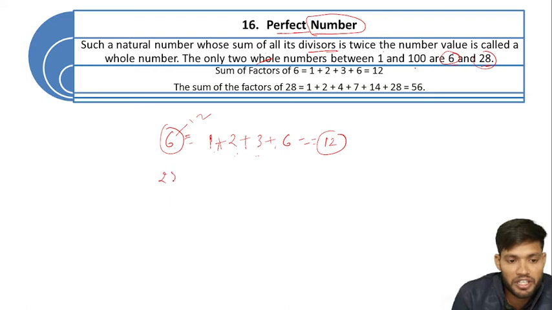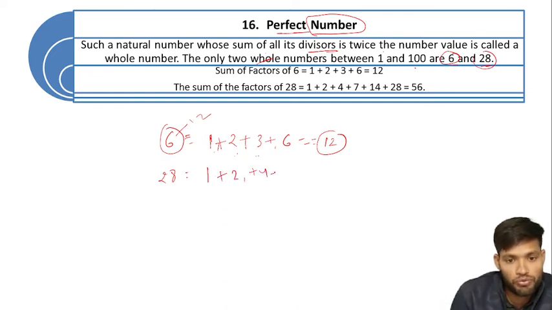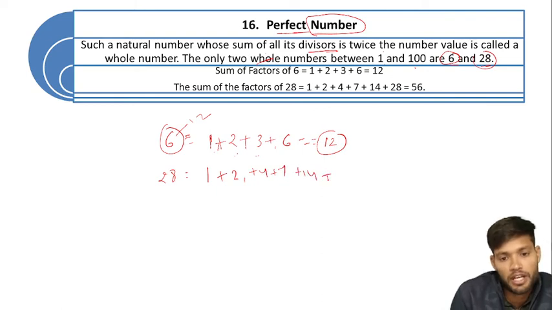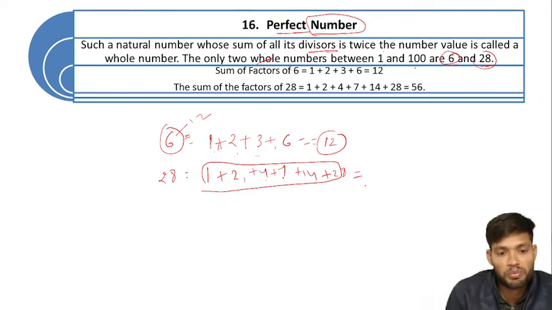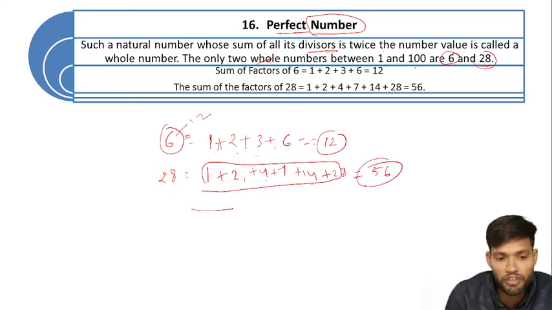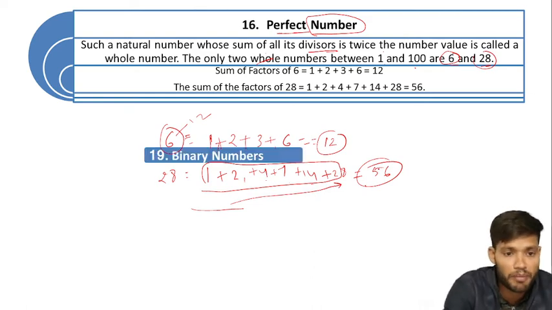Another example, 28. Which are the factors of 28? Like 1, 2, 4, 7, 14 and 28. So when we add all the factors of 28, that means 1 plus 2, 2 plus 4, 4 plus 7, 7 plus 14 and 14 plus 28, it is equal to 56. That means the sum of all factors becomes just double of that number. That means it is also a perfect number.